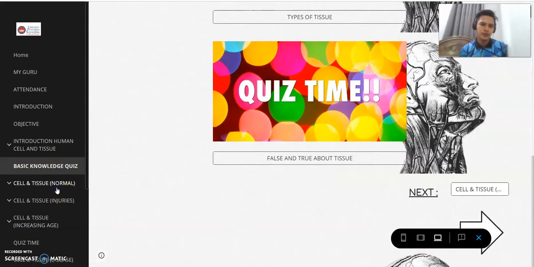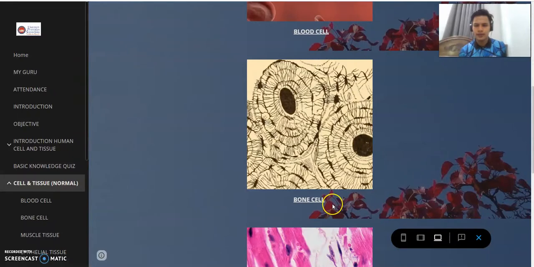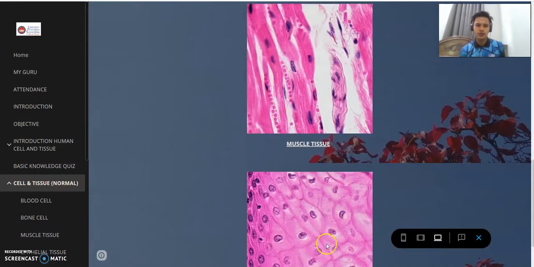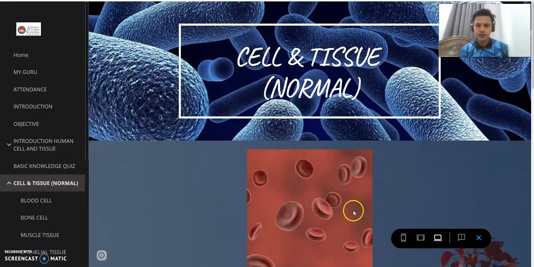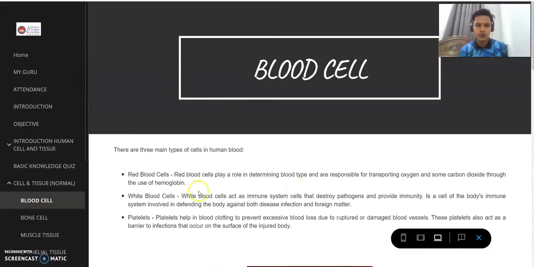And then we go through to cell and tissue normal, where we have blood cell, bone cell, muscle tissue, and also epithelial tissue. As you can see here, the student just has to click here to go one by one.